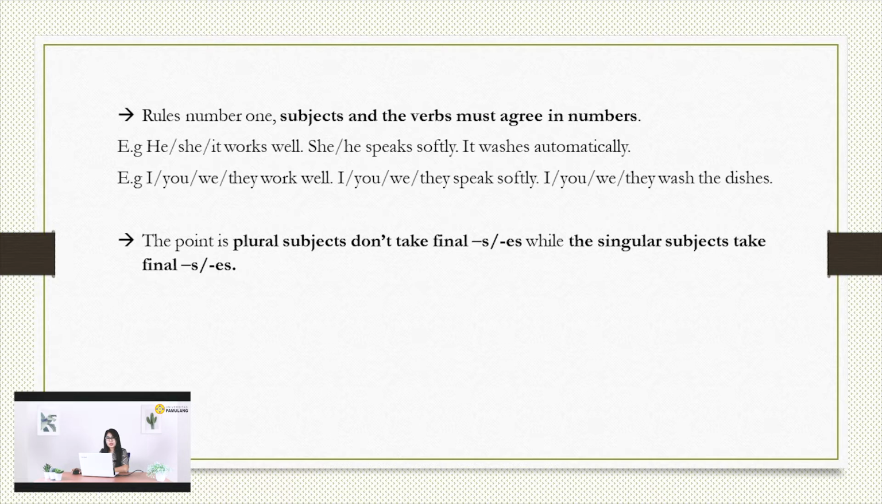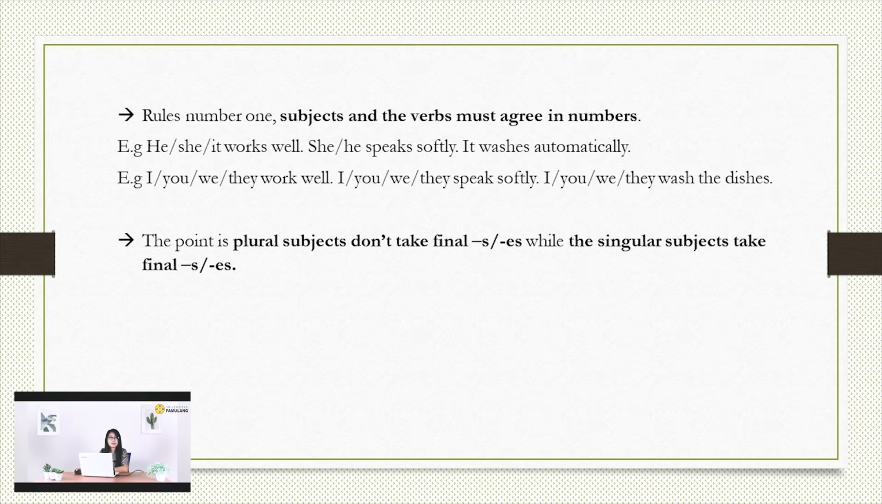Rule number 1, subject-verb agreement: subject and verb must agree in number. So this means both need to be plural or both need to be singular. As an example, he or she or it works well. She or he speaks softly. It washes automatically. So here you can see he, she, it is a singular subject. It needs a singular verb, works.